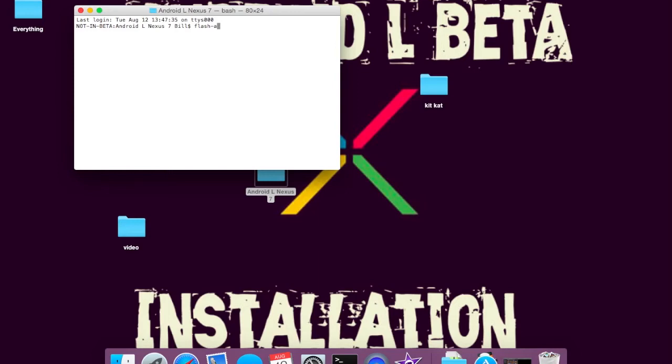Flash, then you just have to hit enter. But for me, now I have to go back and do it again, waiting for device.